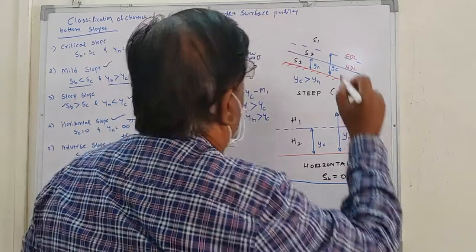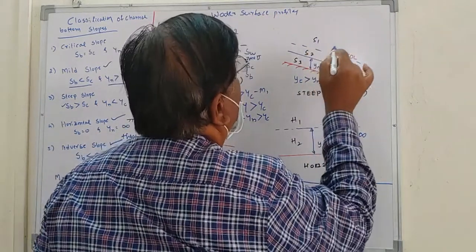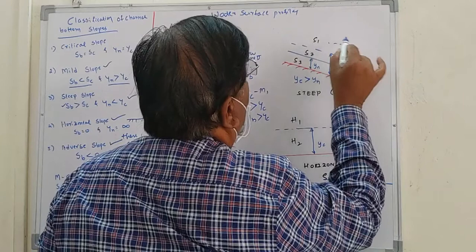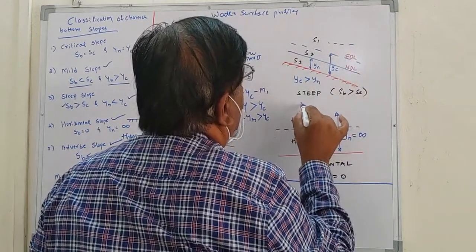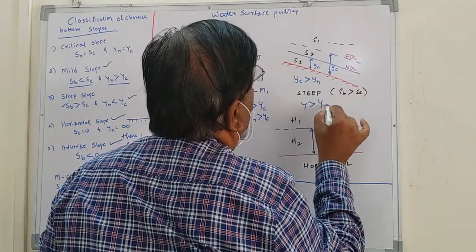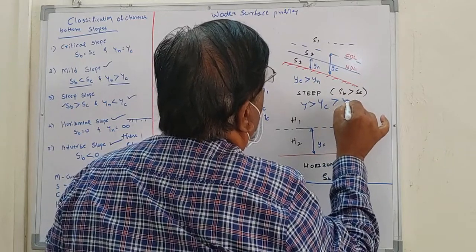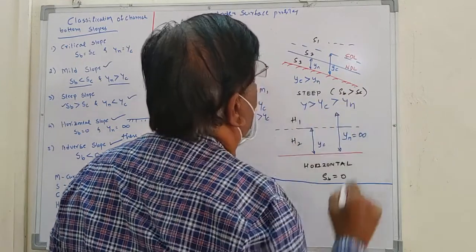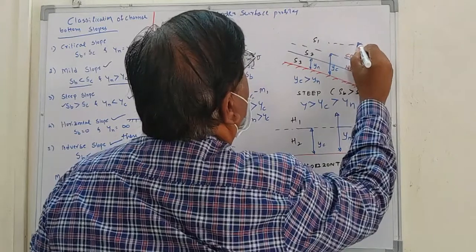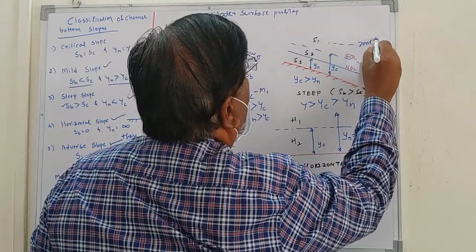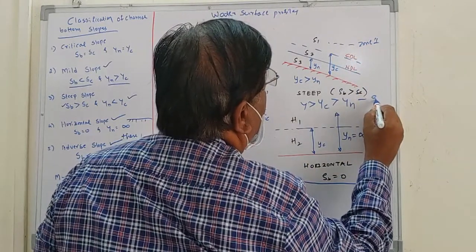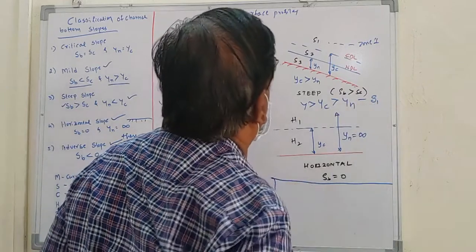Similarly, on the steep slope, again you have three curves. S1 means the depth of flow in the channel is greater than yc, and yc is greater than yn. This curve lies in zone 1 and is called the S1 curve.